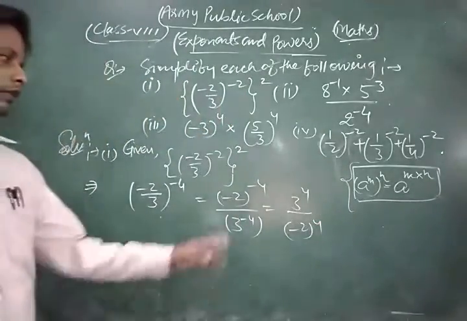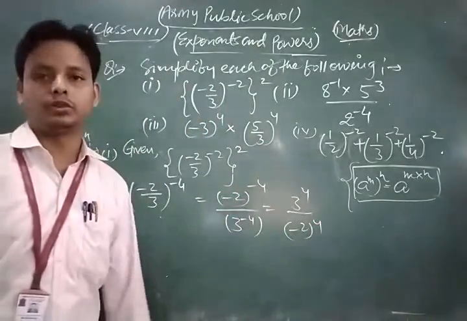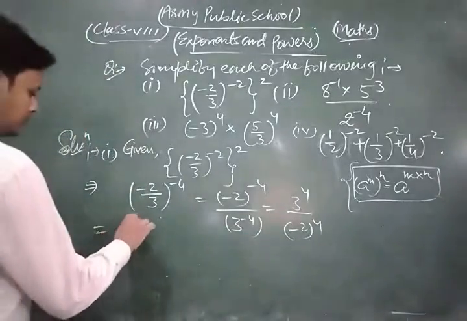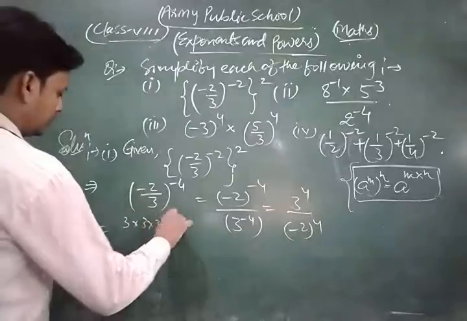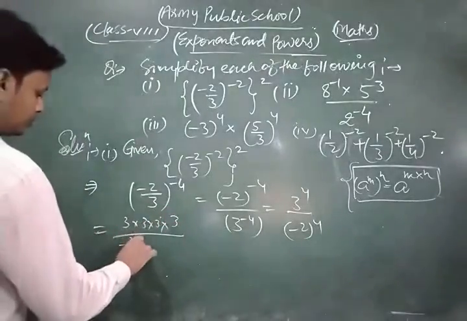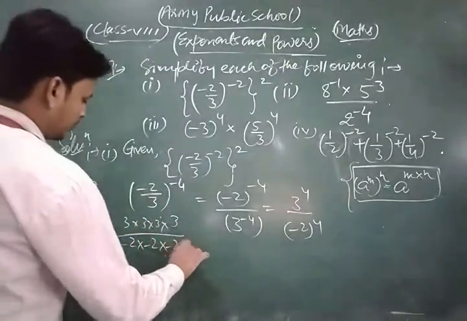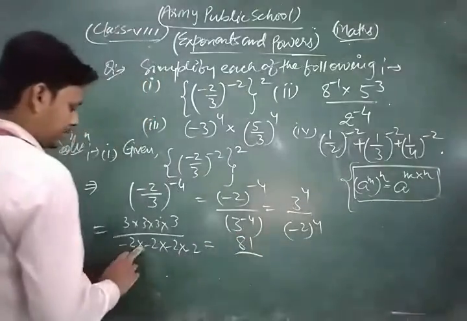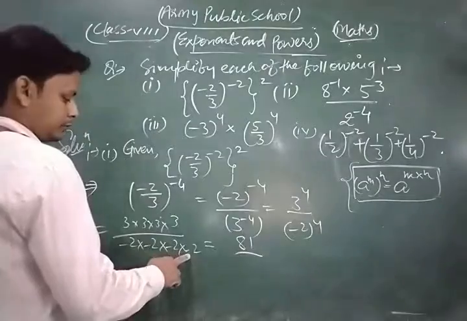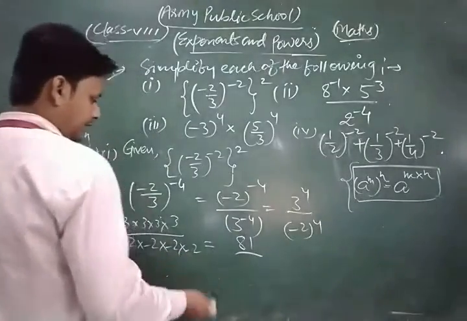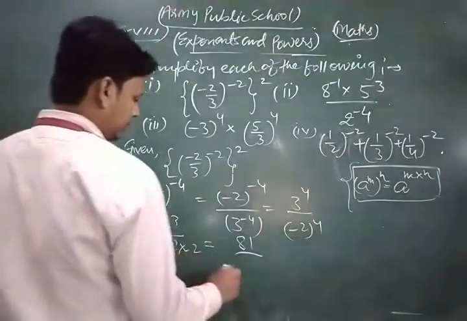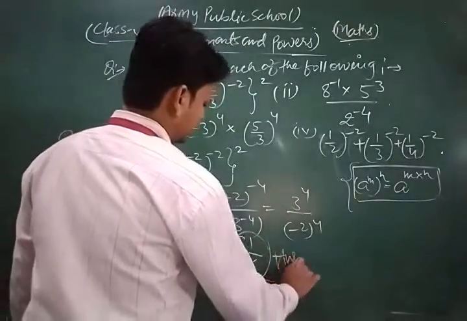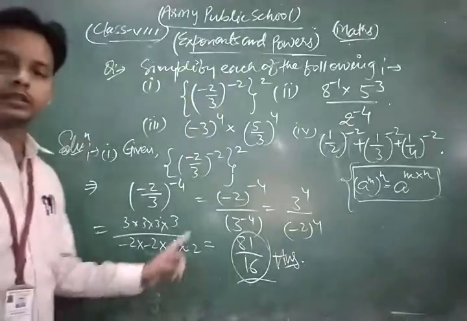4. First of all, we convert minus into the positive. Okay, now we simplify them. 3 power 4 means 3 into 3 into 3 into 3. 2 power minus 4 means minus 2 into minus 2 into minus 2 into minus 2. So we can write this is 81 and this is minus minus plus plus, minus minus plus, plus, minus 2 means answer in plus. So 2 to the 4 to the 8 to the 16. So 81 upon 16 is the required solution of the given question.